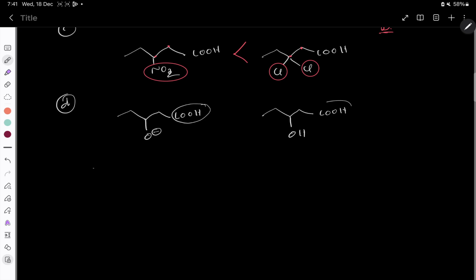Basically from here, on the second carbon substituents are there, right? So on the power, the O negative group shows more plus I effect, and the other one is showing the minus I effect. Obviously minus I effect is good for acidic strength, so it will be more acidic. Okay, very much simple.